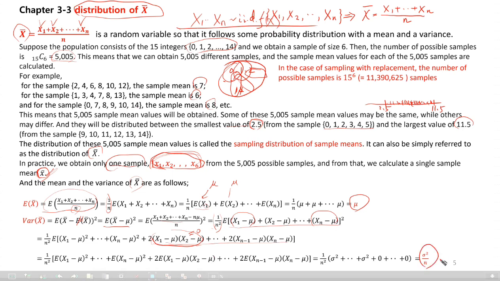What is sigma squared? Sigma squared is the variance of the population, the variance of X. I think you understand this simple result. I think it is also important to go further. I'm not sure it is easy or understandable, but this concept, the distribution of X bar, is, I think, very, very important. It is essential to understand statistics.